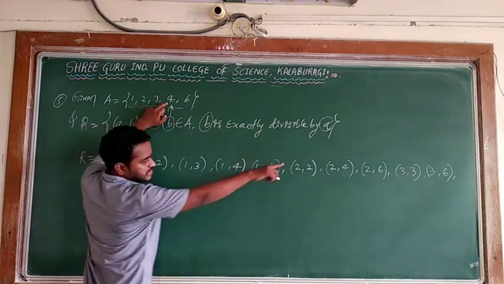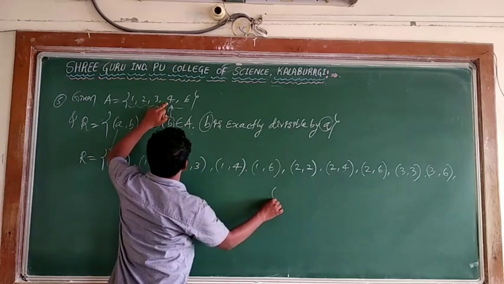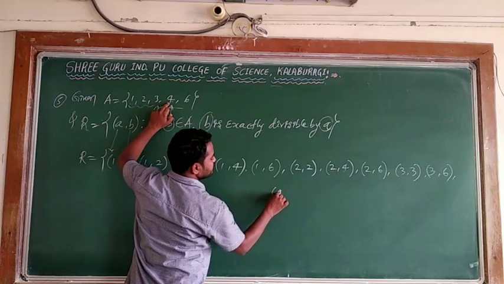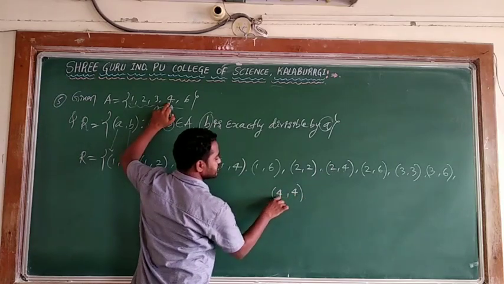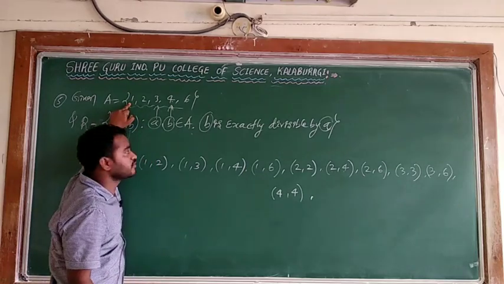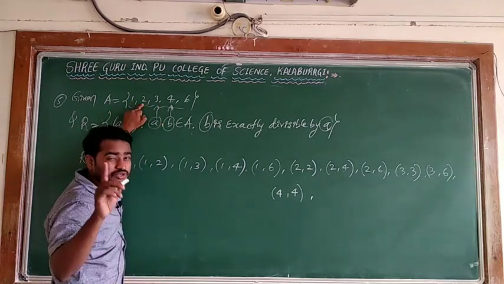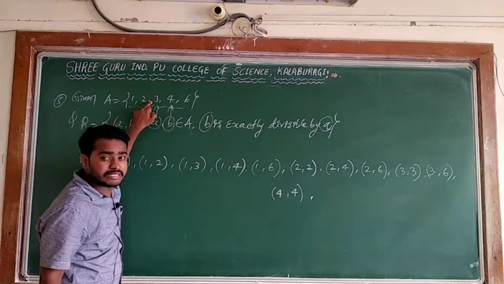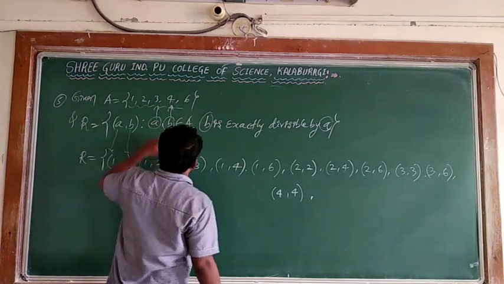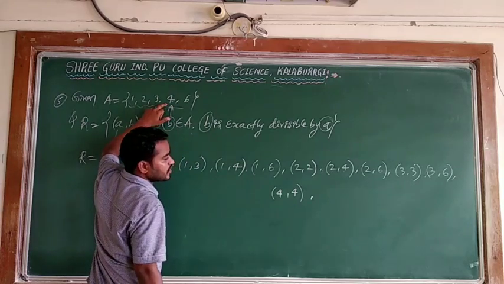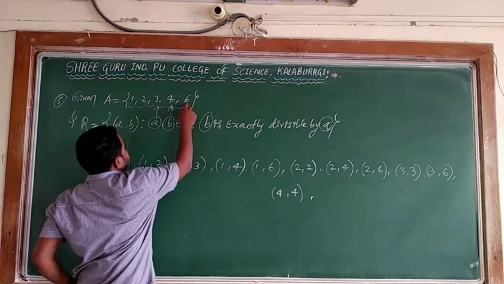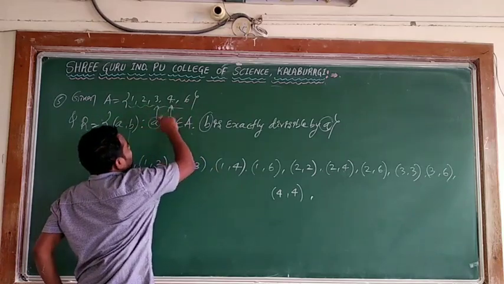4 with the previous numbers is not possible. 4 with 4, (4, 4), because 4 is divisible by 4 itself. (4, 1) I can't say, 1 is not divisible by 4. (4, 2), 2 is not divisible by 4. (4, 3) means 3 is not divisible by 4. (4, 4) is possible. (4, 6), 6 is not divisible by 4. Next the number remaining is 6. 6 with the previous numbers is not possible.